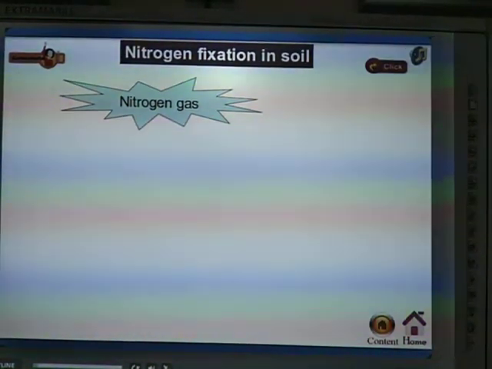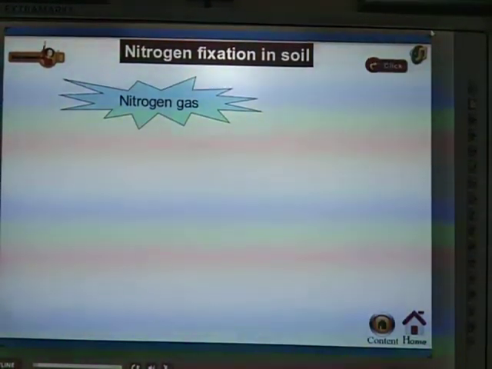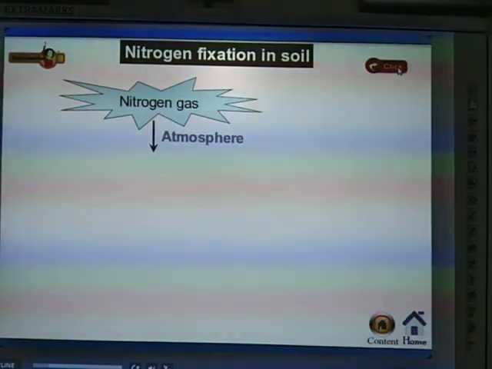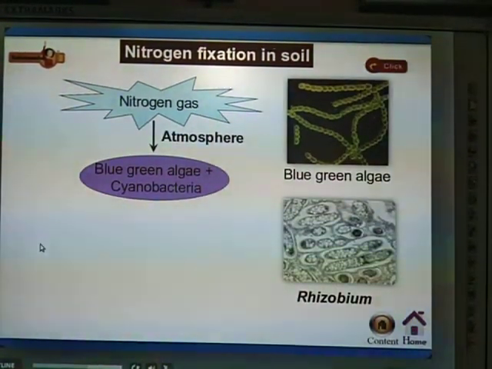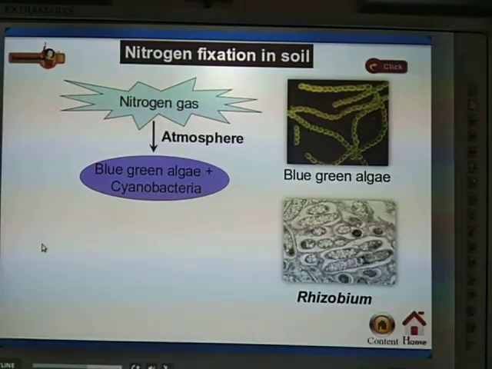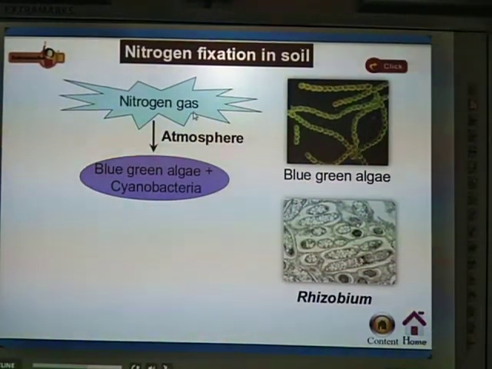Next, how can nitrogen be fixed in the soil? See, nitrogen gas is present in the atmosphere, more than 71% of it.